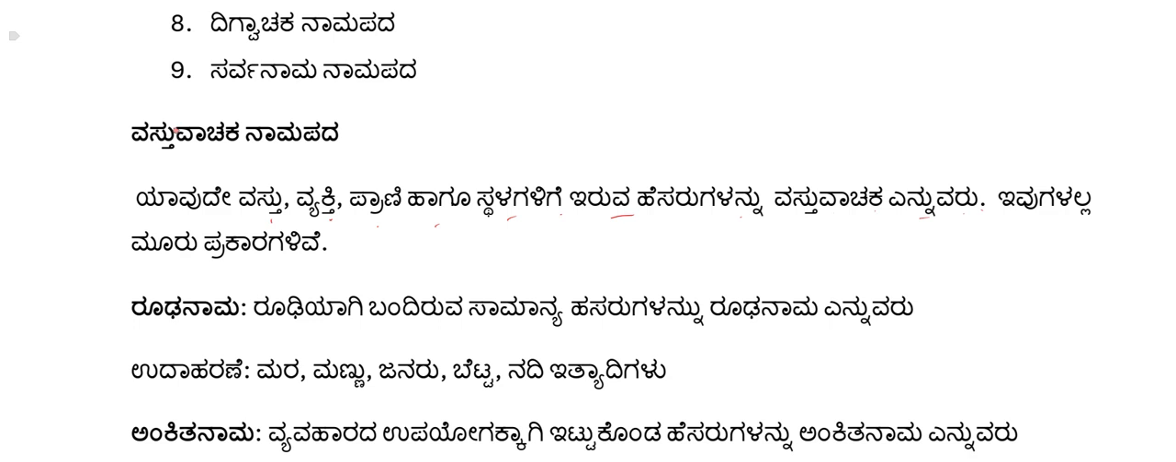So anything which names a thing or a person or an animal or a place, that is called Vastuvachaka. And there are 3 types of them. A name which indicates a thing or a person or an animal or a place is called Vastuvachaka Namapada, and it is further divided into 3 types. The first one is Rudhanama.